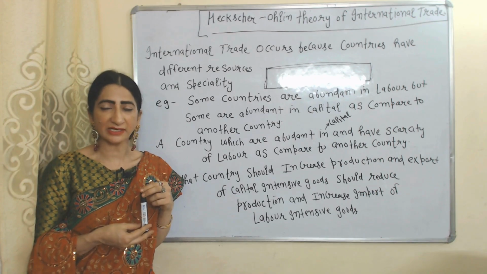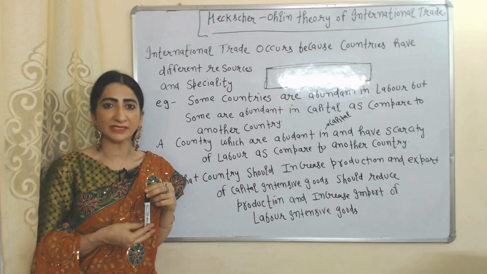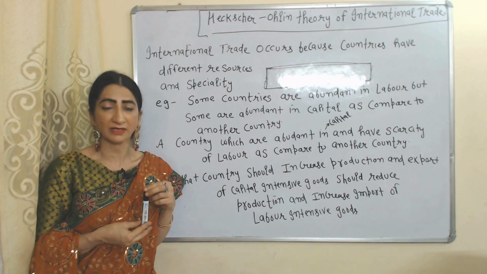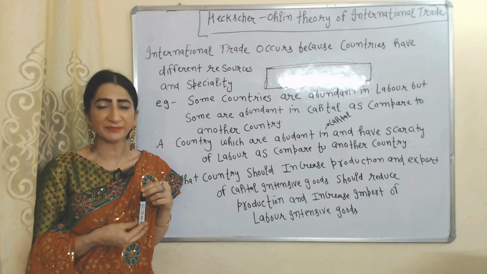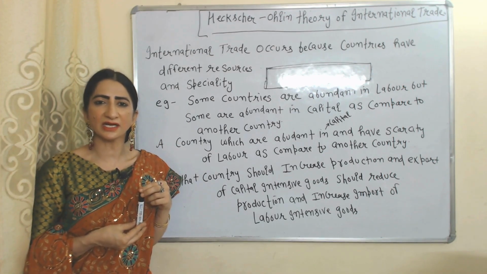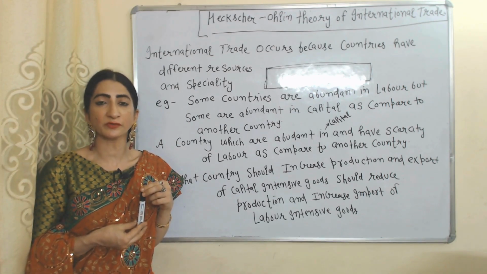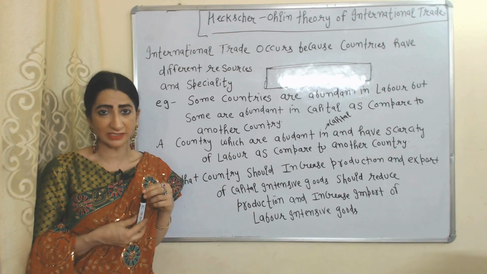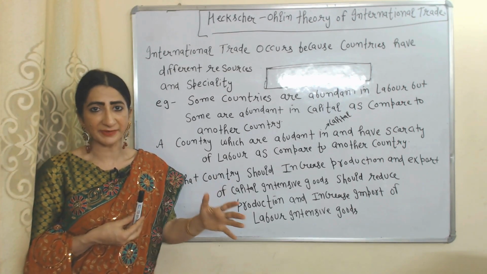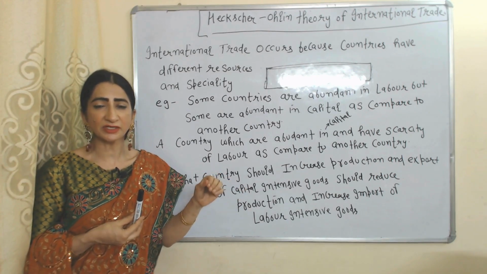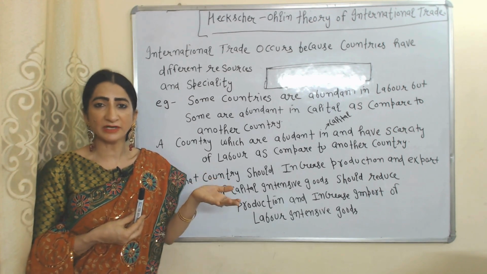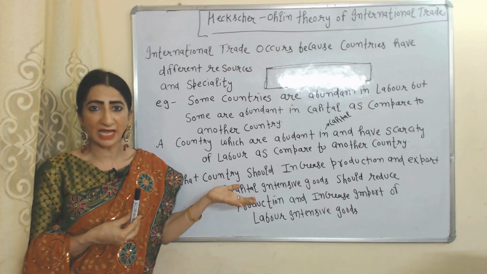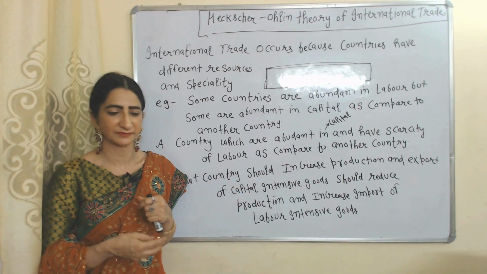According to this theory, a country that is abundant in capital but has a scarcity of labor as compared to another country should increase production and export of capital intensive goods. Obviously, they are abundant in capital, but that country should reduce production and increase import of labor intensive goods because they have scarcity of labor.